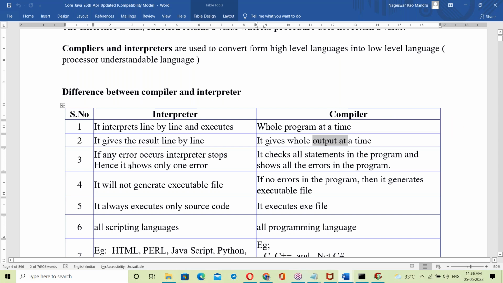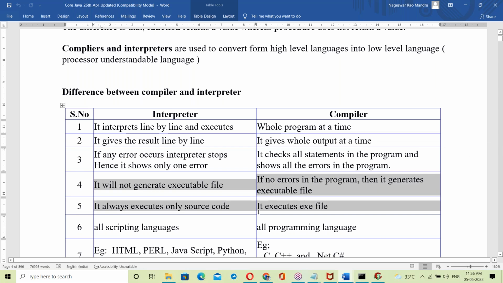Next, interpreter shows only one error. Compiler shows all the errors from top to bottom. This is a main difference. Interpreter will not generate an executable file. Compiler, if there are no errors in the program, then it generates an exe file. This is a main difference.